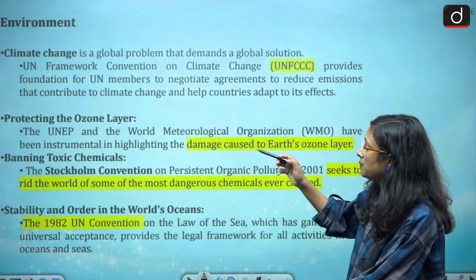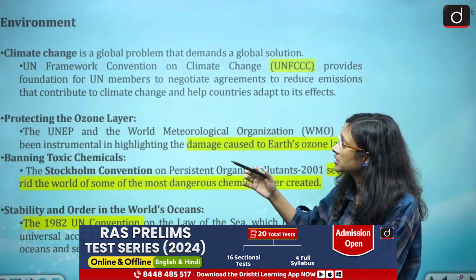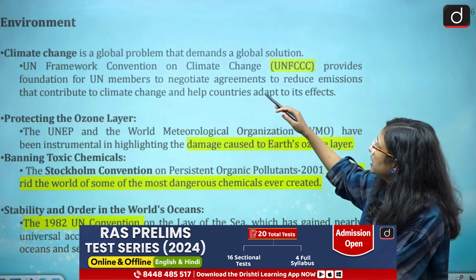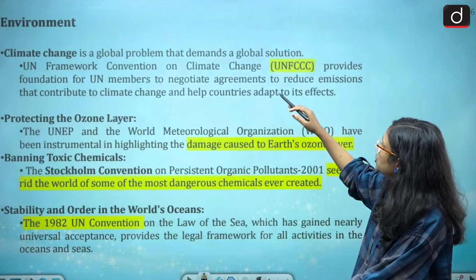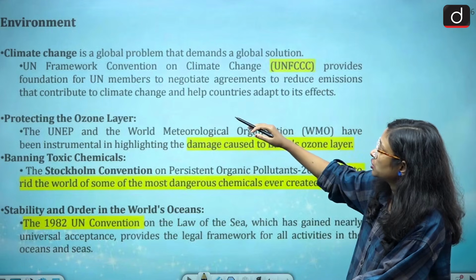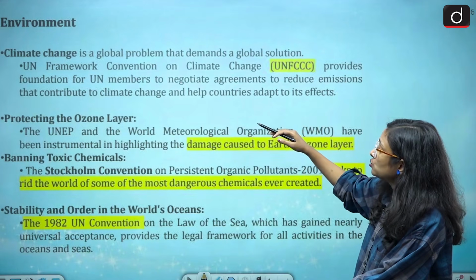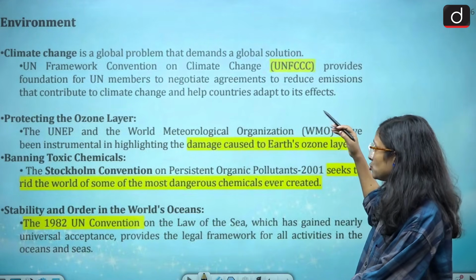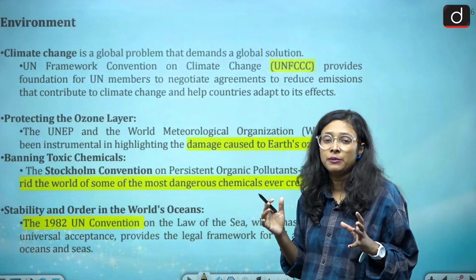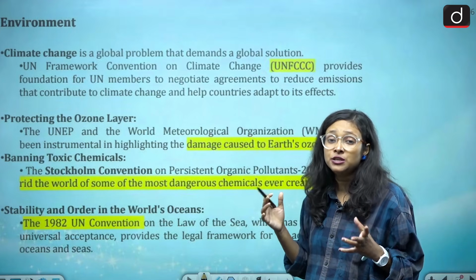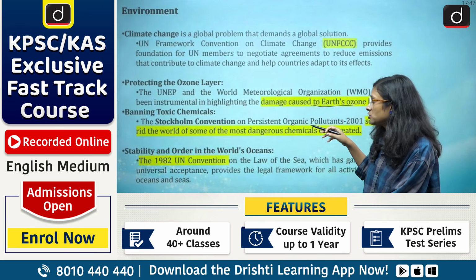Now we'll come to the environment. The UN has also actively worked in the environmental sector. Climate change is a global problem that demands a global solution, and the UN Framework Convention on Climate Change provides a foundation for UN members to negotiate agreements to reduce emissions that contribute to climate change and help countries adapt to its effects. So it has provided a common ground where several countries can come and negotiate regarding their emissions targets.